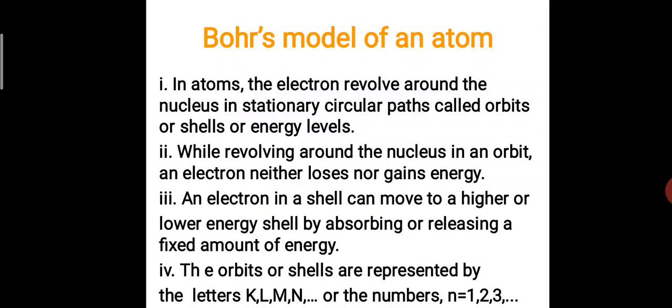In a fixed path, while revolving around the nucleus in an orbit, an electron neither loses nor gains energy. So while revolving, they don't give out energy or gain energy, they simply revolve around the nucleus, which is the second point. Now the third point: an electron in a shell can move to a higher or a lower energy shell by absorbing or releasing a fixed amount of energy.